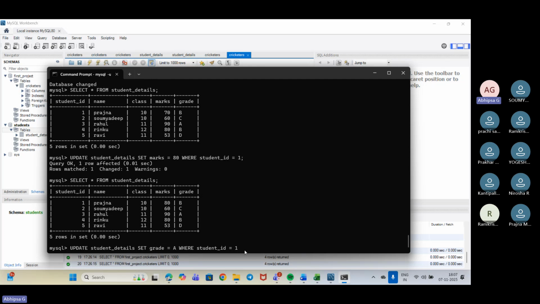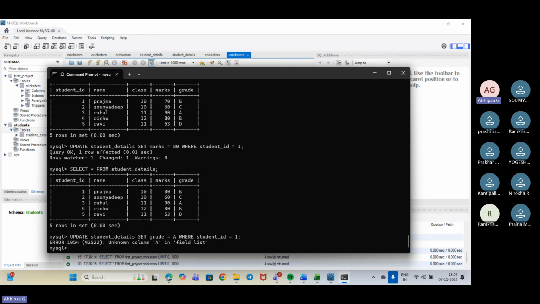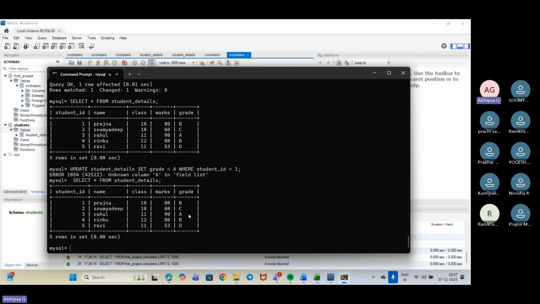Again, semicolon, enter. Again, we will be doing the same thing. Enter. So now, what happened? It has not changed. Update student ID grade A, where ID is 1. Okay, I have used that one.